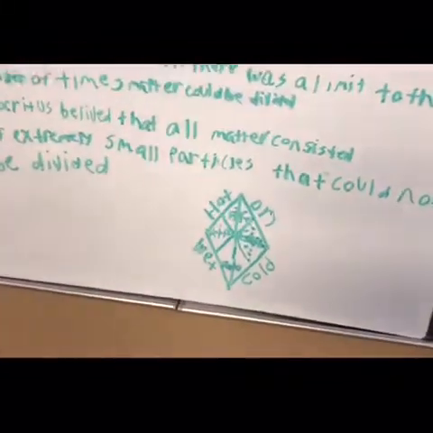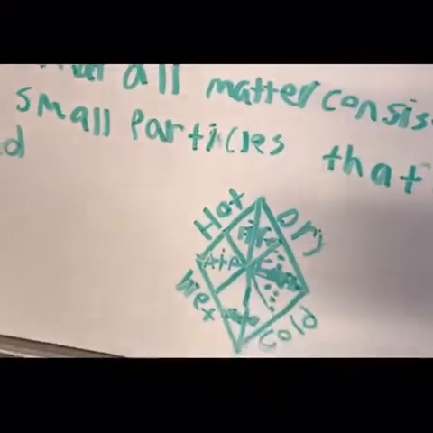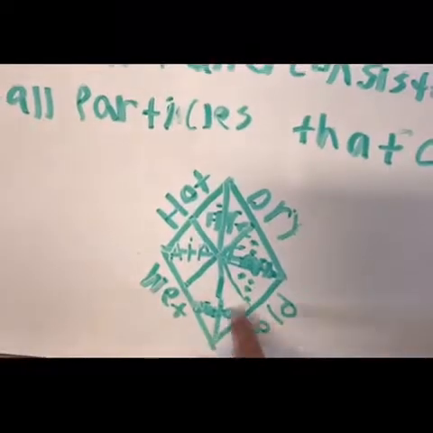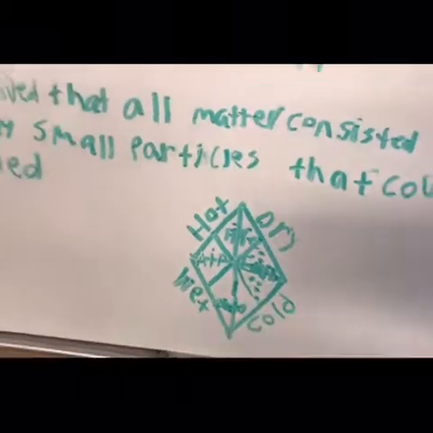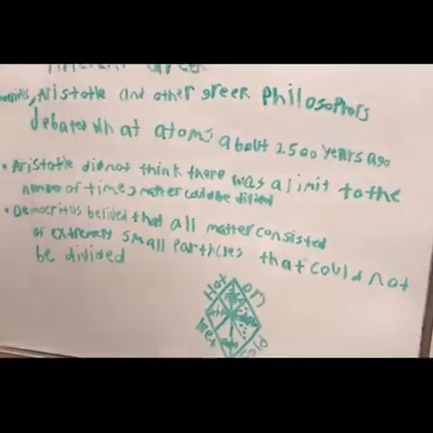Okay, and so in their time, what was everything divided into? Do you see what that word is? It's fire, air, water, and earth. So that's how everything was divided, as opposed to the periodic table that we have now. That was 2,500 years ago.